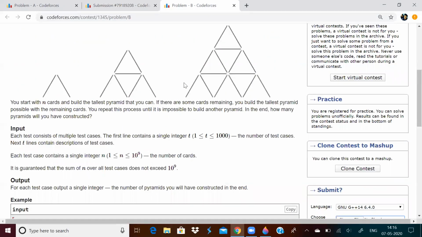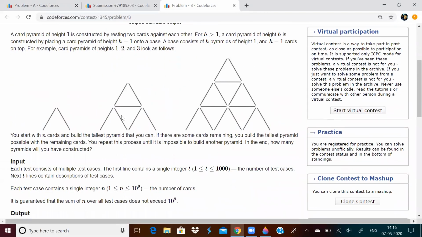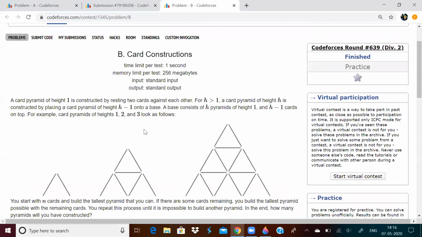Second problem, it looks a little scary with all these drawings, but it is actually simple. I solved it earlier than the first one. A card pyramid of height 1 is constructed by resting 2 cards against each other. A card pyramid of height h is constructed by placing pyramid of h minus 1 into a base.